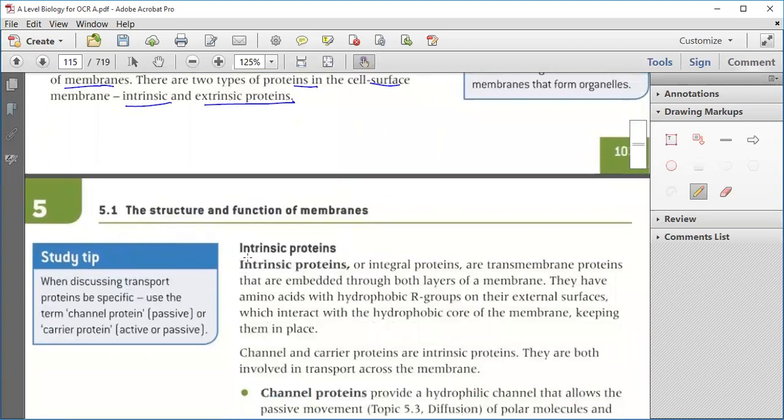So intrinsic proteins, or integral proteins, are the transmembrane proteins that are embedded through both layers of the membrane. These are also polypeptides. They have amino acids with hydrophobic R groups on their external surface, which interact with the hydrophobic core of the membrane, keeping them in place. Is that clear?